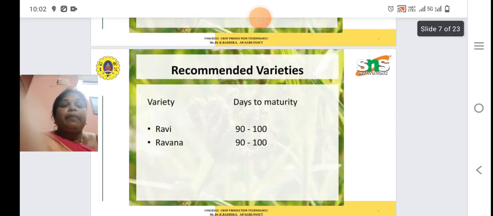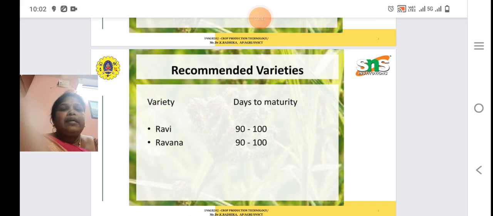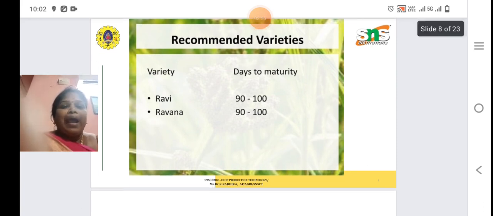Then let's see recommended varieties. The varieties are Ravi and Ravana. Ravi's days to maturity is 90 to 100 days. Ravana also maturity days is 90 to 100 days.